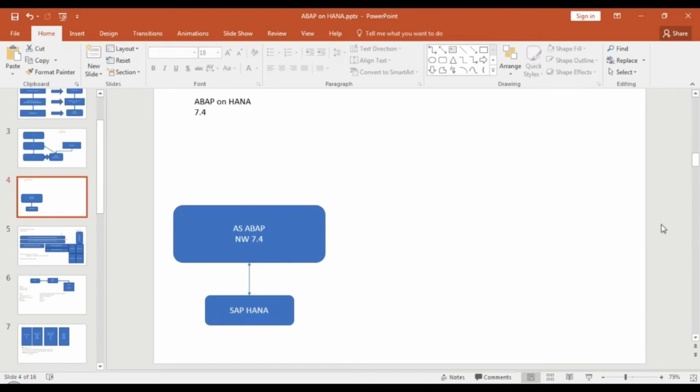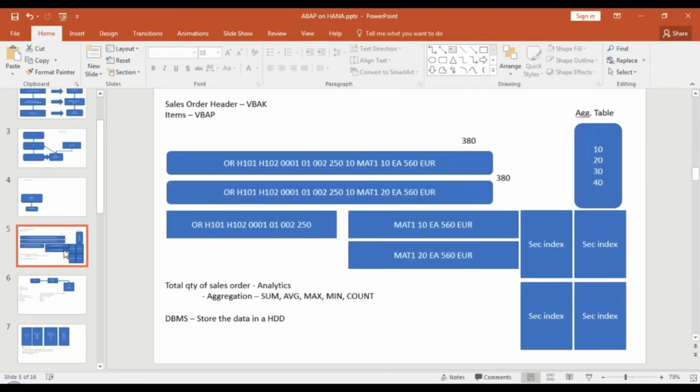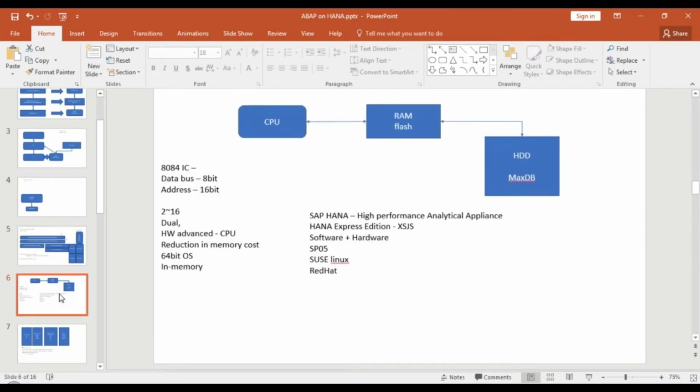How does it help us? Would you get the improvement immediately? There are of course transparent optimizations. Once you migrate to SAP HANA database, you will get them out of the box because now your data is kept in the RAM, and throughput will increase. Rather than reading from hard disk, you would read it from RAM, and the transition time between hard disk and RAM is now nothing. Only you have RAM to CPU, which definitely gives you some performance boost without even doing anything.